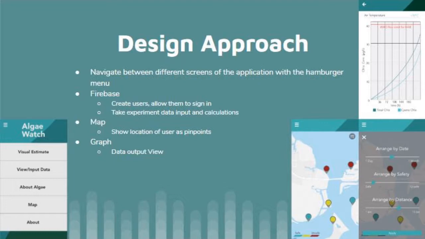We also have the About Algae tab, which just provides some general textbook type information for the users, and the map feature, which allows the user to see some other input as well as their own input on a user-friendly Google Map platform. As you can see in the pictures in the bottom right, these nodes are color-coded based on safety, and this allows for a reasonable sharing of information, but we'll get more into that in a later slide.